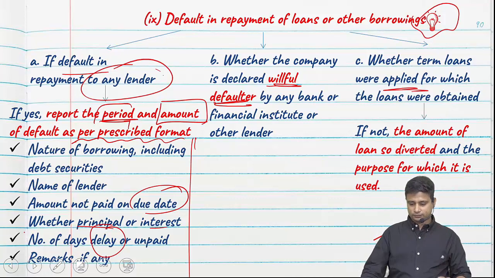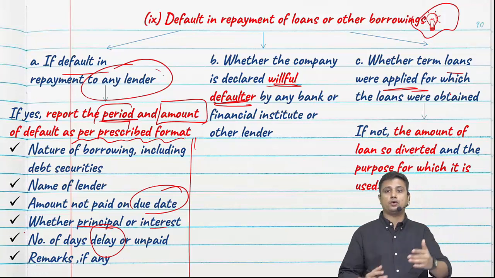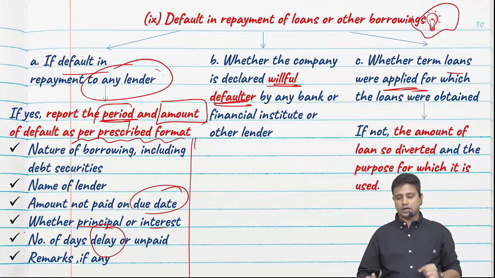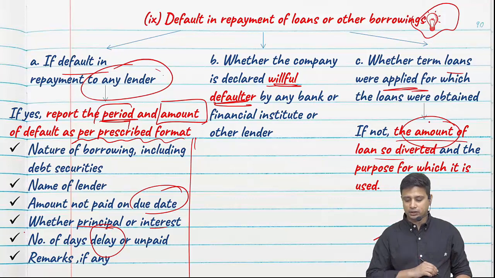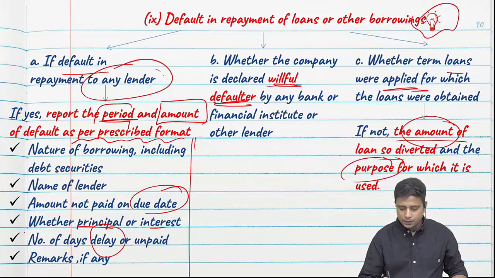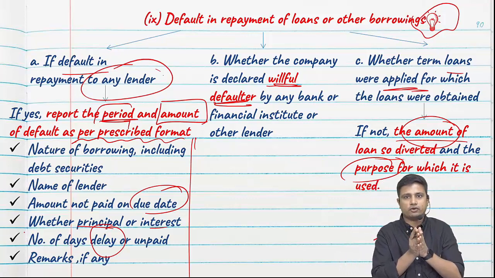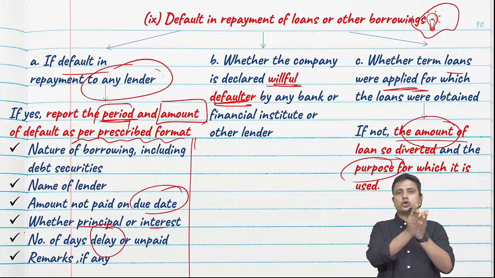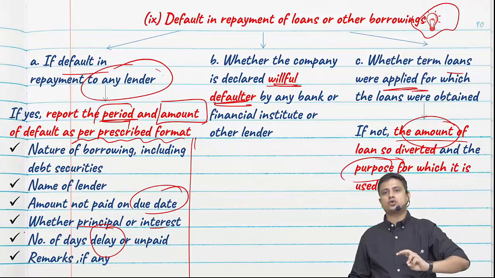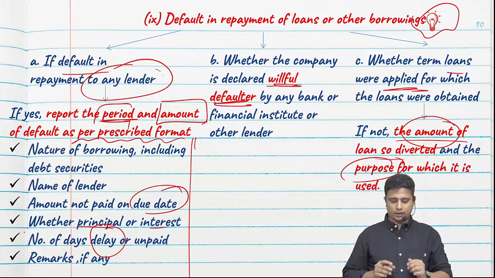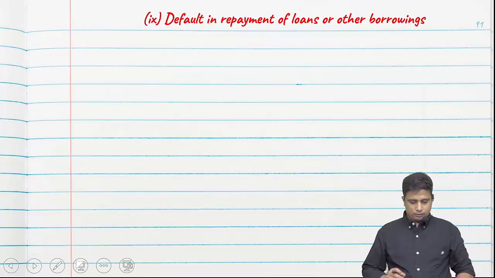If not, whether the term loans were applied for the stated purpose. If it is applied, very good. But if it is not applied for the stated purpose, the amount is diverted. So I need to specify the amount and the purpose for which it was used. For example, out of 4 crores which I had applied for machinery, let us assume 2 crores I diverted into the stock market. So I need to state the amount, that is 2 crore, and also the purpose, that is stock market, for which it is used. Moving ahead.